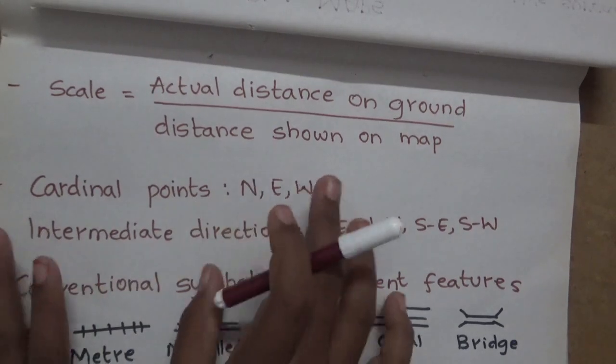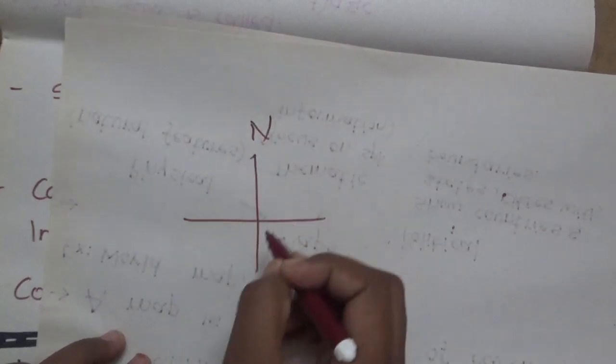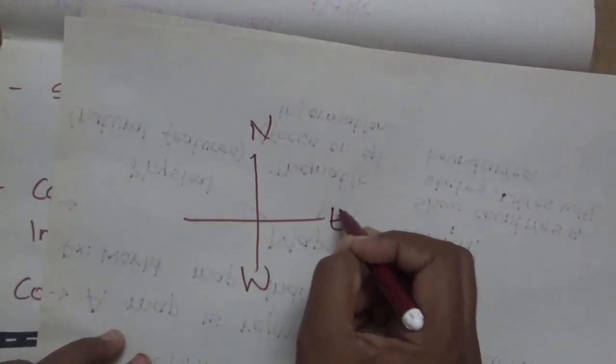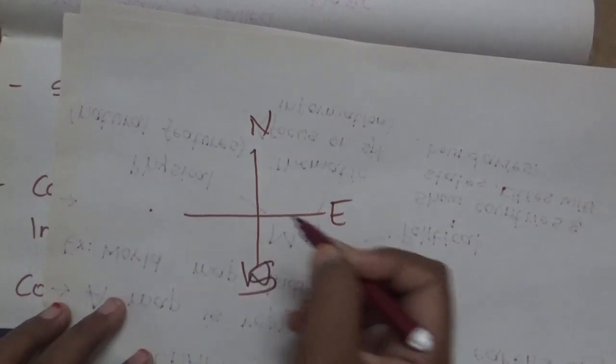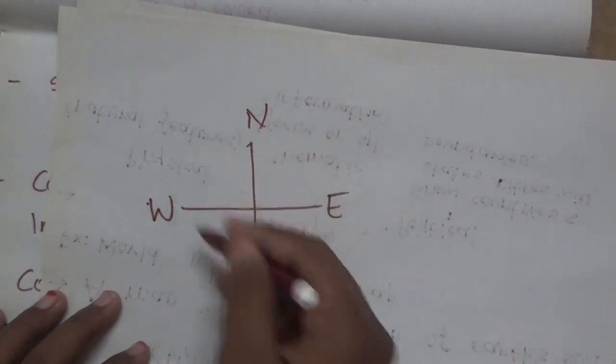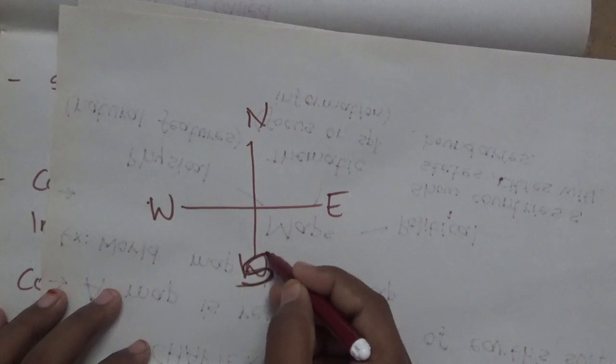Now coming to cardinal points. We have directions, and in those directions, this is north, this is west, this is east, and this is south. North, south, east, and west: these four are the main directions, and these four are called cardinal points.